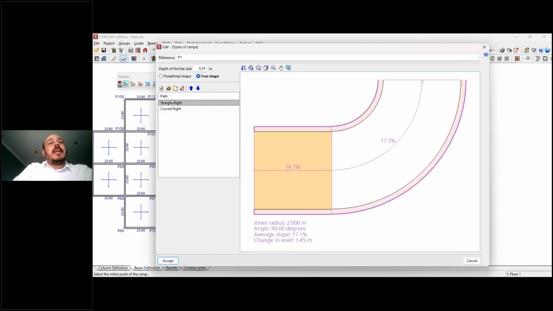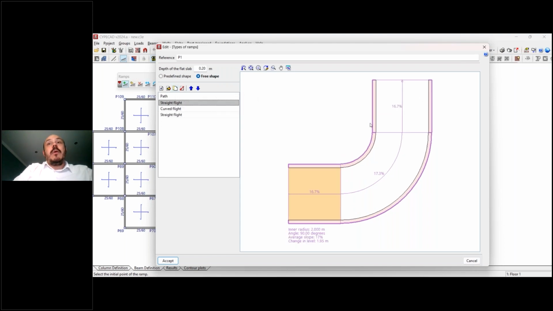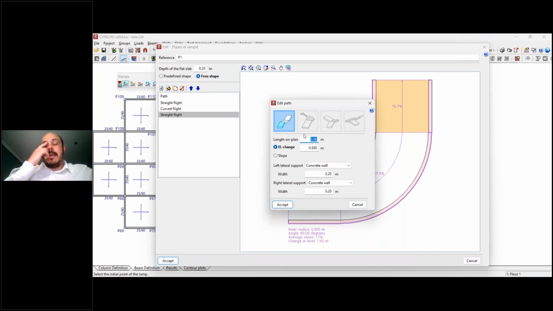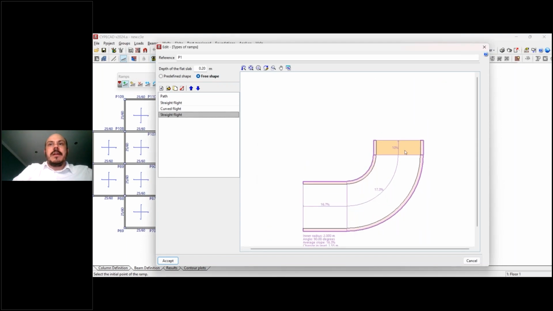The first one that was a straight, I will duplicate it, okay? And we'll have the third one. The first, then the third. But in the third one, I will change, for example, the length. 3 meters maybe is too much. I'm just changing some data to show you how it works. I will change it to, for example, 1 meter. And the elevation change is going to be almost flat, just 10 centimeters. Concrete wall, and I have this little piece here.